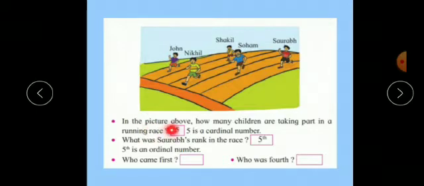In the picture above, how many children are taking part in a running race? How many children are here? 1, 2, 3, 4 and 5. So there are a total of 5 children. Okay, 5 is a cardinal number.